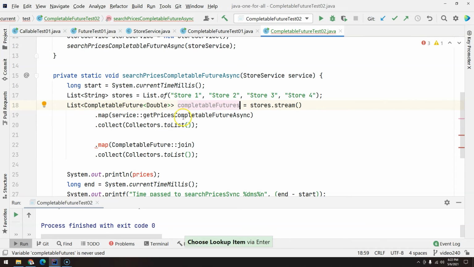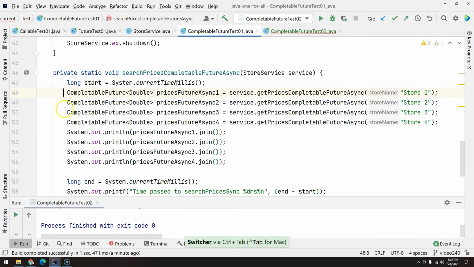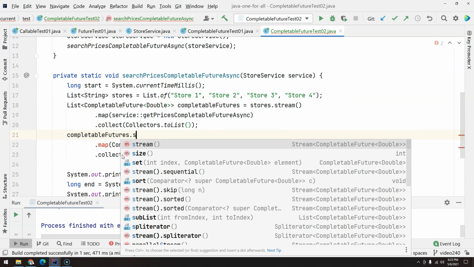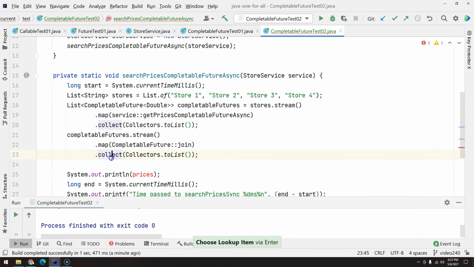Now, when we do this, the main thread is going pum pum pum pum, triggering all the calls, and here the stream is doing the same. Behind the scenes, the thread is going to trigger all the calls to this CompletableFuture async, and after we run this stream, we can call again to actually just join.